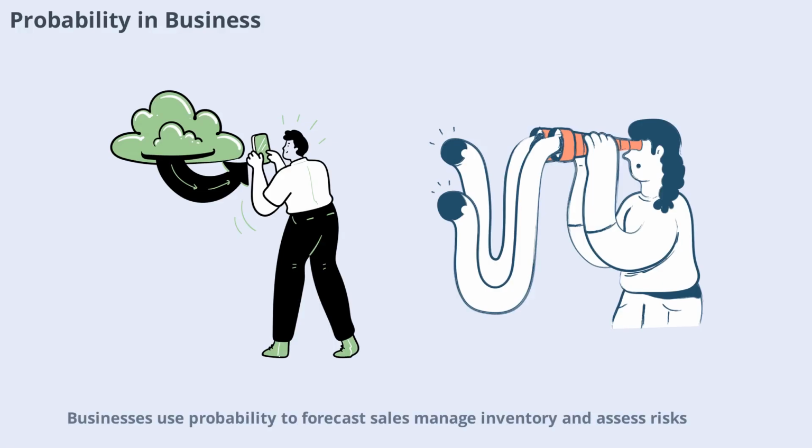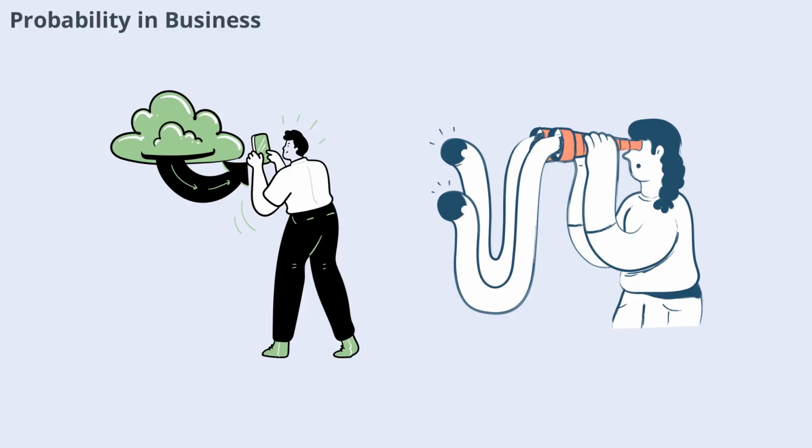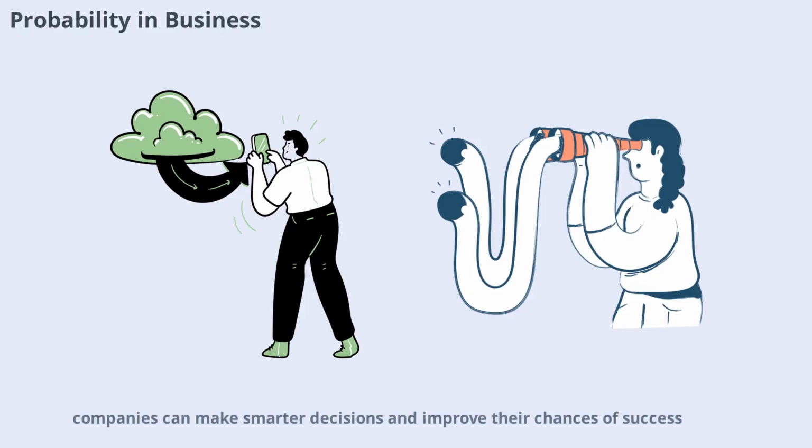Businesses use probability to forecast sales, manage inventory, and assess risks. By applying probability rules, companies can make smarter decisions and improve their chances of success. Probability is a powerful tool in the world of business and finance.